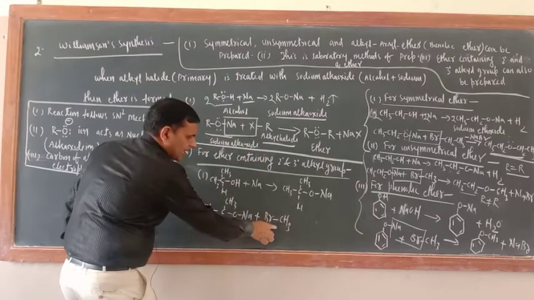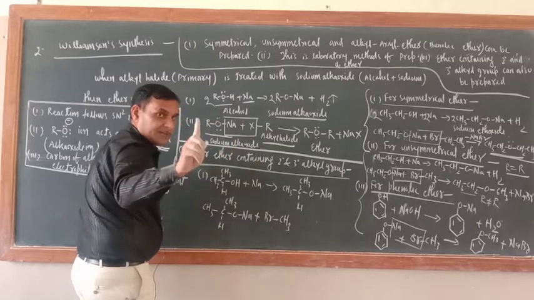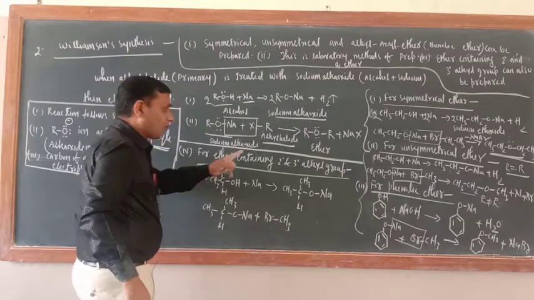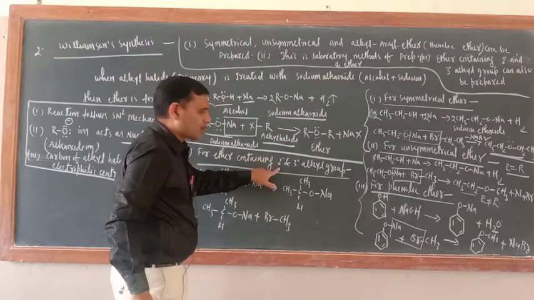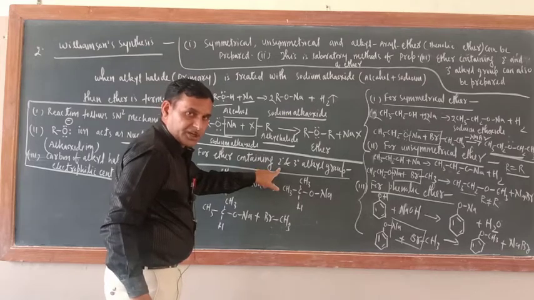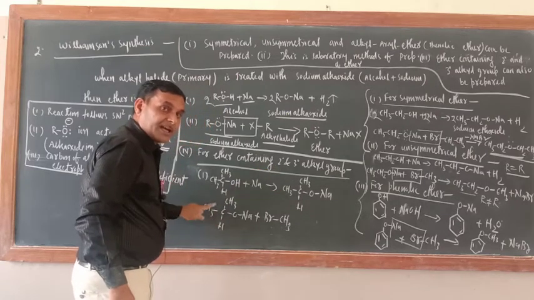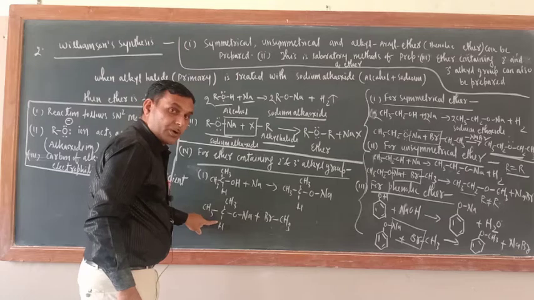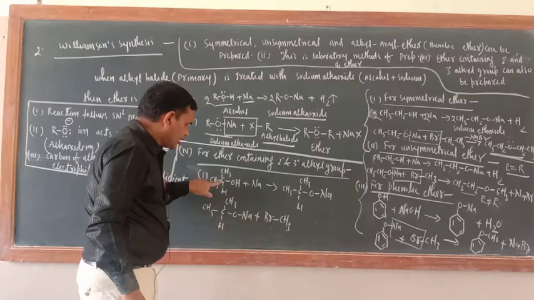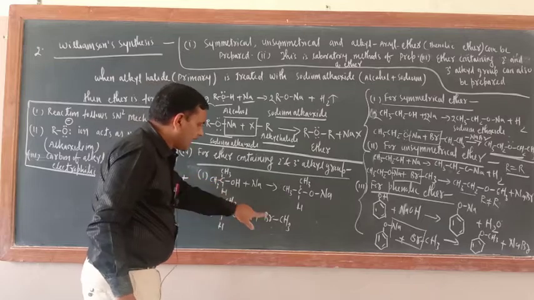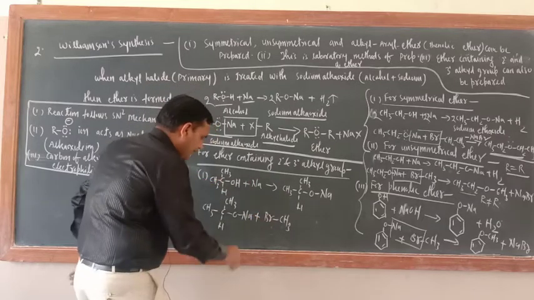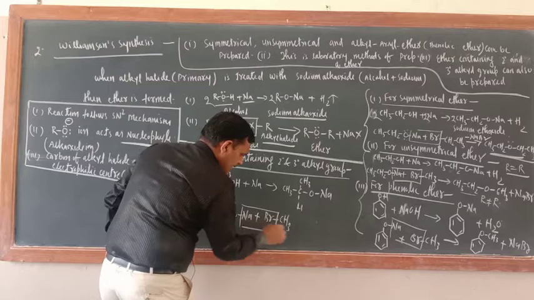Okay, alkyl halide. So the alkyl halide should always be taken primary only. If you want to make an ether containing a 2 degree or 3 degree alkyl group, then secondary and tertiary sodium alkoxide should be taken. So this should be 2 degree and 3 degree. The alkyl halide always should be primary. So now this is removed.